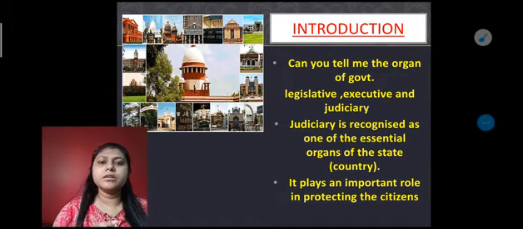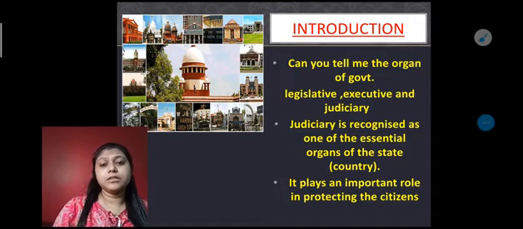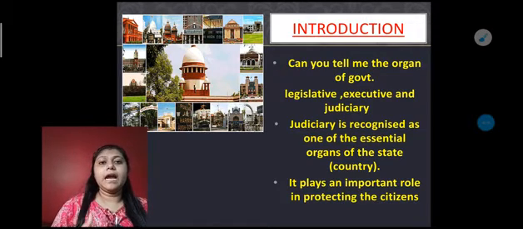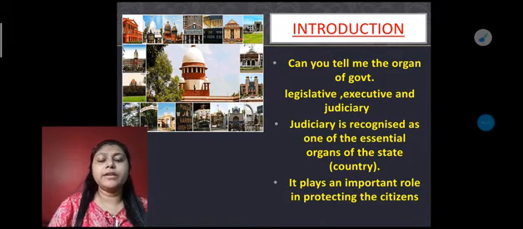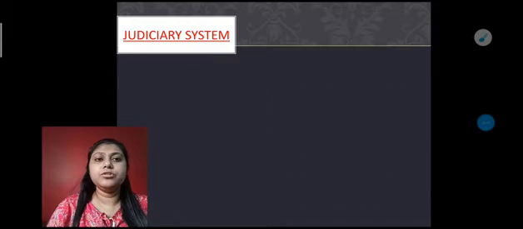So it plays an active role in protecting citizens through their rights, by punishing those who violate the rights, and it also tries to give and modify rights for the citizens, so that they live in society in a very good, preventive and protective manner. So this is a little introduction about the judiciary system.